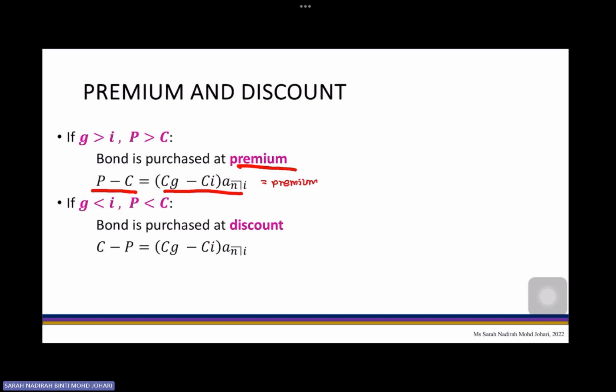Now the next one, if your modified coupon rate is less than i and your price of the bond is less than redemption value, then we can say that this bond is purchased at discount, the C minus P. This one is a little bit different, the formula. Change it into Ci minus Cg annuity immediate here. Do take note of this part. And then the next one, we are already done with the premium and discount.